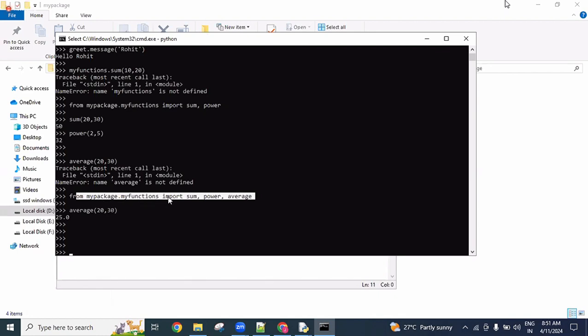Right now, one package contains two modules, and the two modules contain four functions with the required logic. Whatever you want from these, you can import and use in another module. So create one more module, like module 3 or a test.py, and there we can import and use it.